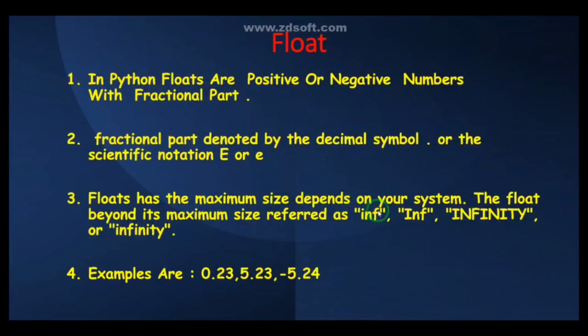Float's maximum size depends on your system. So it has a limited size, like double, float, char, byte, short, int in Java. A float beyond its maximum size is referred to as infinity. Whenever we cross the maximum size, it doesn't display the value, but displays infinity as output. The examples for float are 0.23, 5.23, minus 5.24.